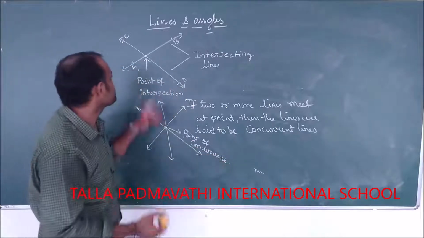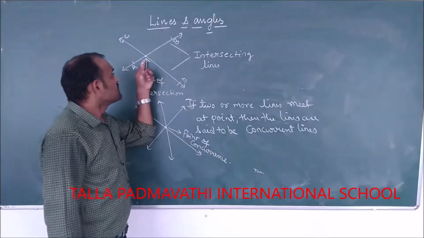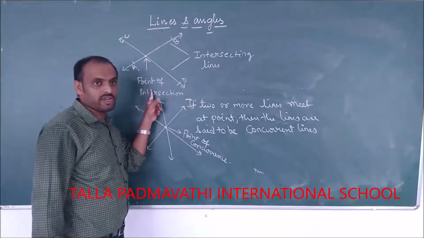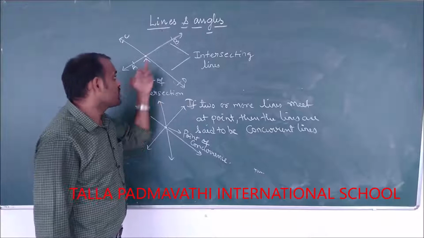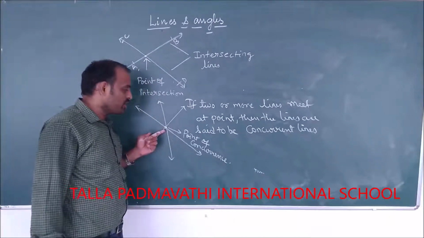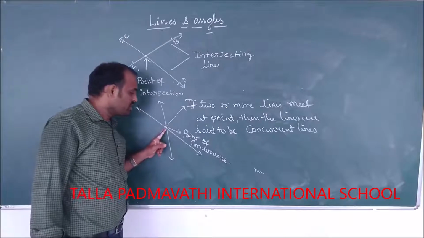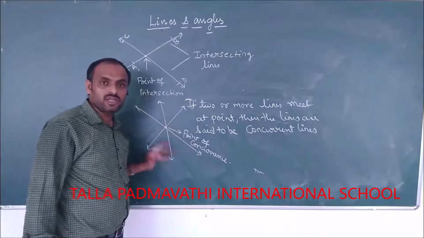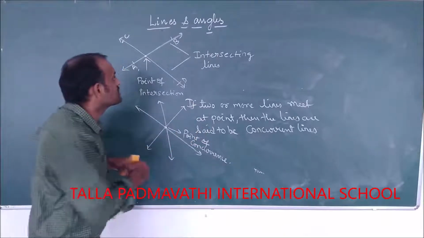See here, if two lines intersect at a point, the point is called the point of intersection, and the lines are called intersecting lines. If more than two lines meet at a point, that point is called the point of concurrence, and the lines are said to be concurrent lines.